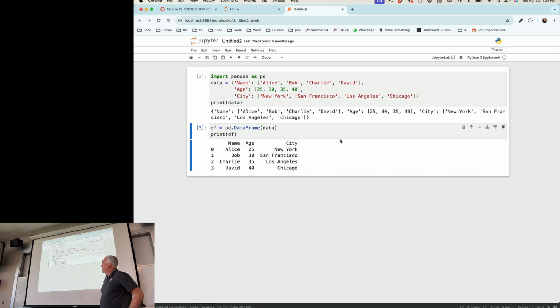it's now created a data frame. And now I can do interesting things with that. Okay?